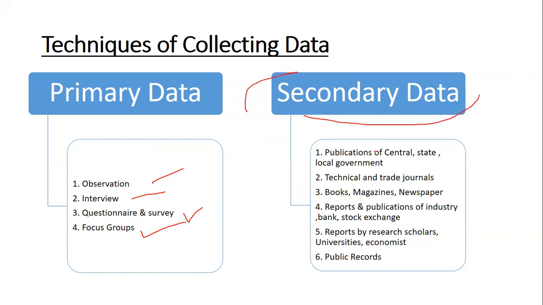Under secondary data, you have publications, journals, magazines, books, newspapers, reports, research scholar reports, or public reports. So here also sometimes they will give you examples and tell you to sort out what is primary and what is secondary.